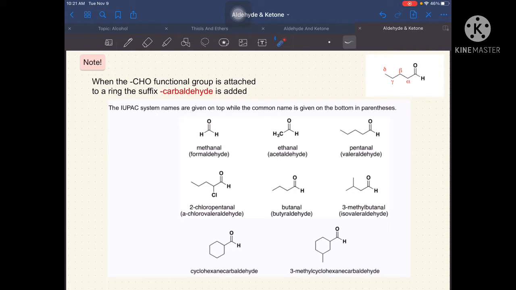So for you to understand everything, I have here some examples. In IUPAC naming, or IUPAC system names, they are on the top. Lahat ng mga nasa taas, they are IUPAC. And then yung nasa baba naman na naka-parentheses, they are the common names. And then itong nasa pinakababa natin, they are all just IUPAC names. Okay, so let's have first this one.